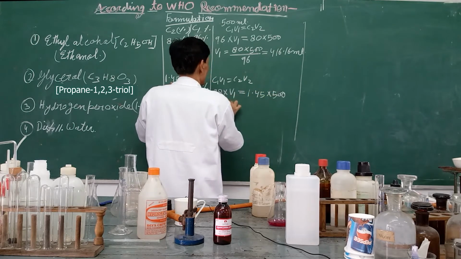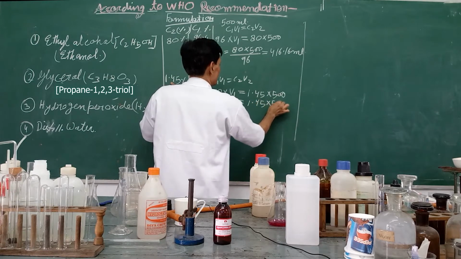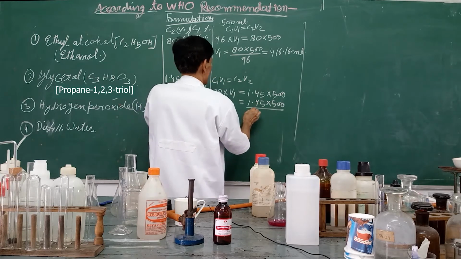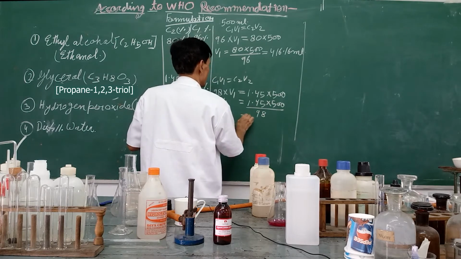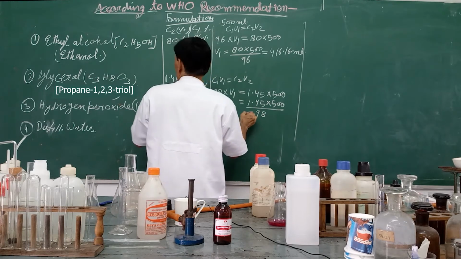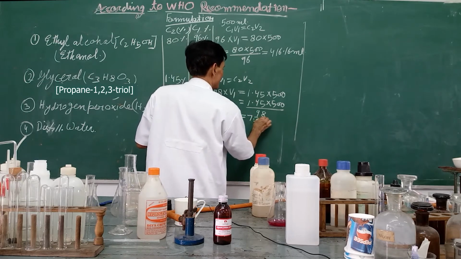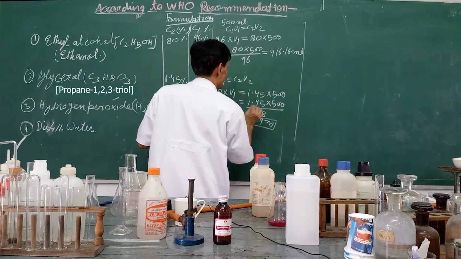Then V1 equals 1.45 into 500 divided by 98. Then you will get this value for glycerol: 7.39 milliliters.